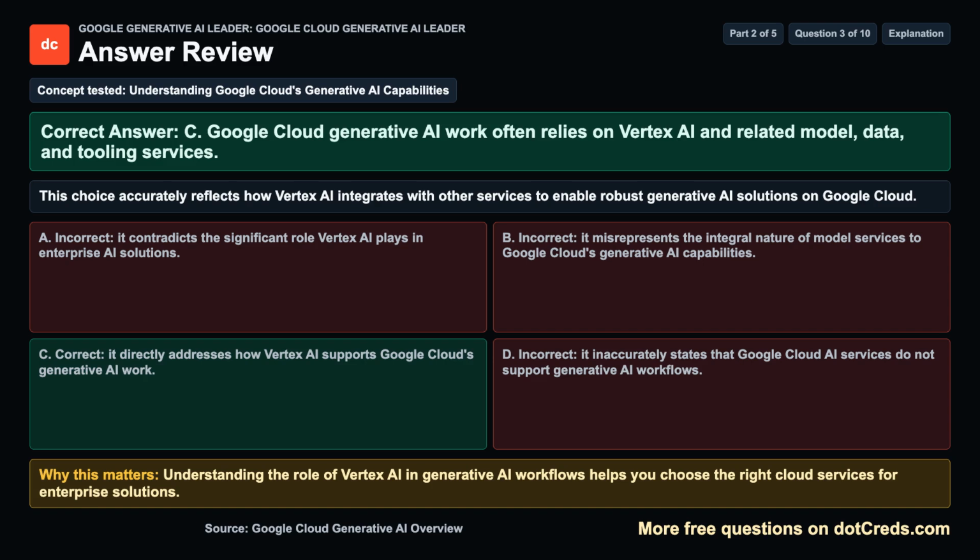Concept tested. Understanding Google Cloud's generative AI capabilities. The correct answer is C. Google Cloud Generative AI work often relies on Vertex AI and related model, data, and tooling services. This choice accurately reflects how Vertex AI integrates with other services to enable robust generative AI solutions on Google Cloud. Why this matters? Understanding the role of Vertex AI in generative AI workflows helps you choose the right cloud services for enterprise solutions.